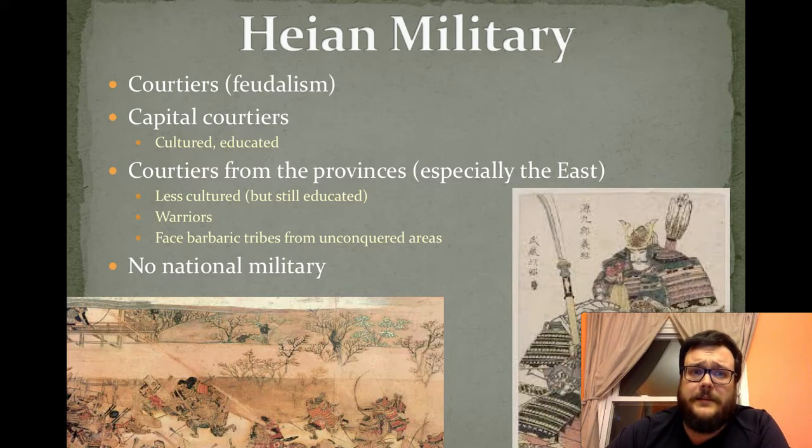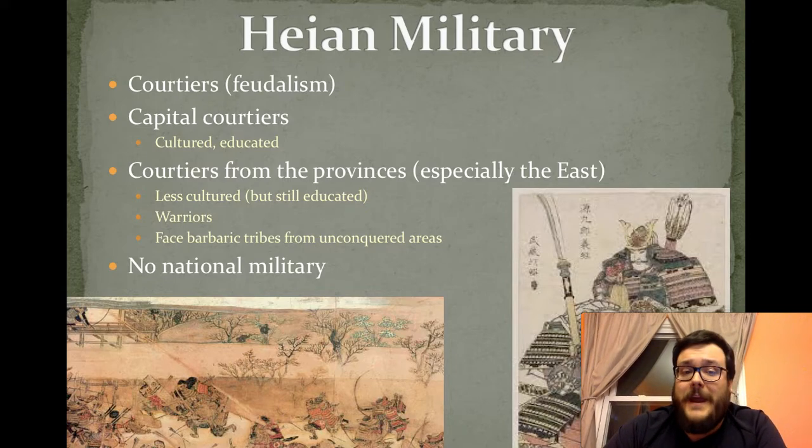There were nobles that lived in the capital, in the city, and they went to school. They had a good education. They learned about math. They learned about literature and writing. They learned a lot about religion, and they were considered very sophisticated. And they were in the center of Japan.